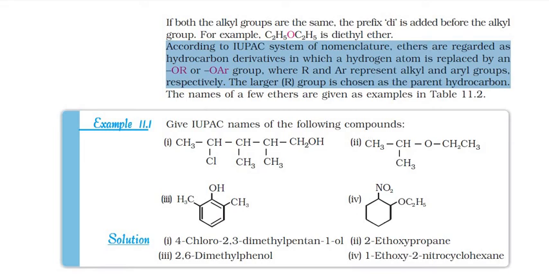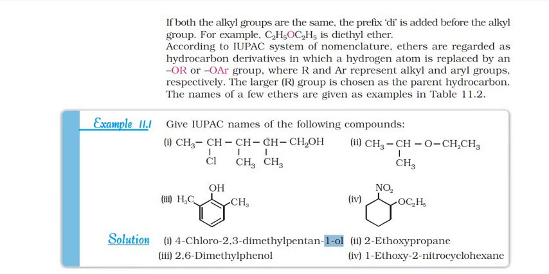You can start giving numbers. You can find the longest chain. So this is carbon 1, carbon 2, carbon 3, carbon 4 and carbon 5. So it is pentane. On the first carbon you have OH group present, so it becomes pentan-1-ol. You can also write it as pentanol, no problem, or you can separately write it as 1-ol to make it presentable or in a correct way.